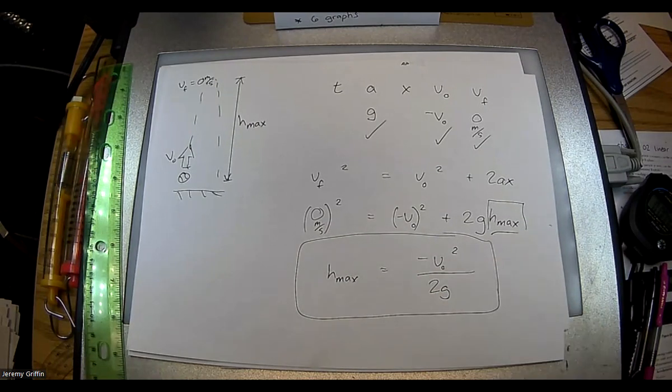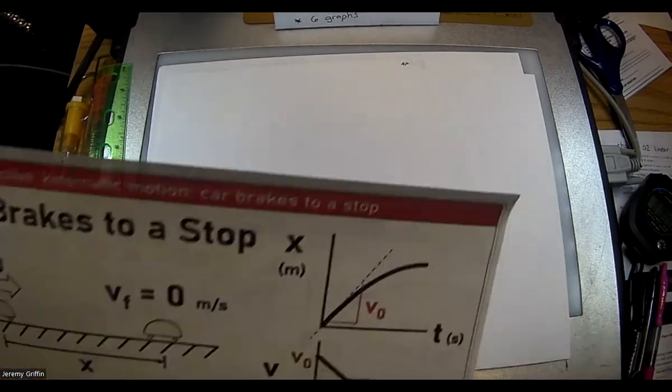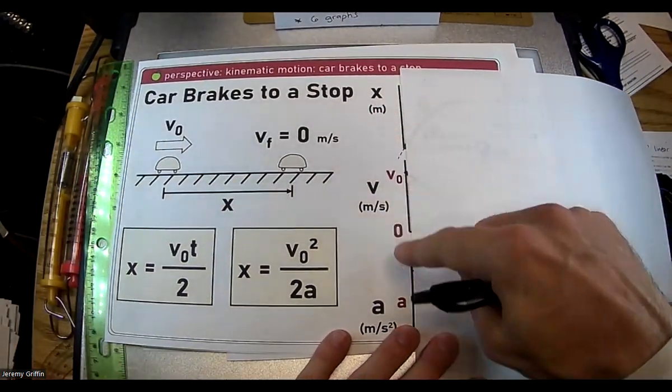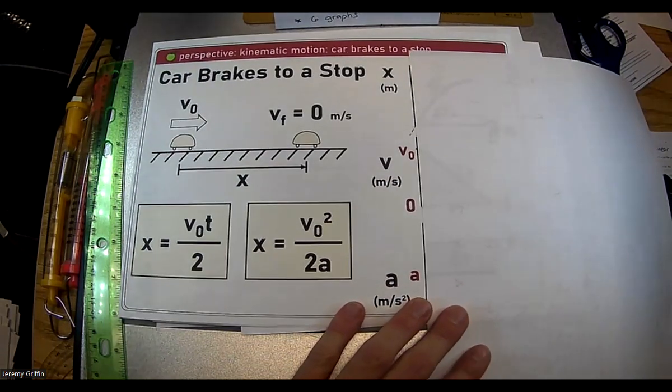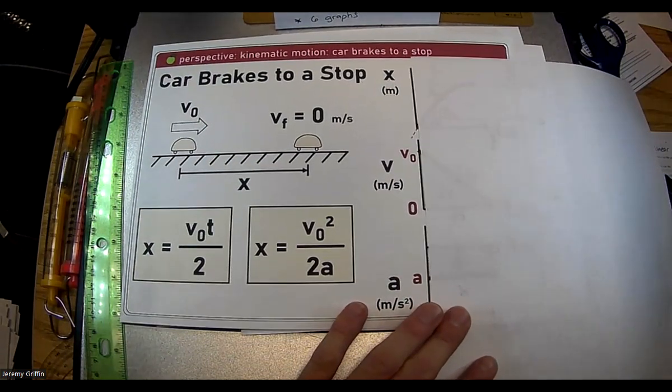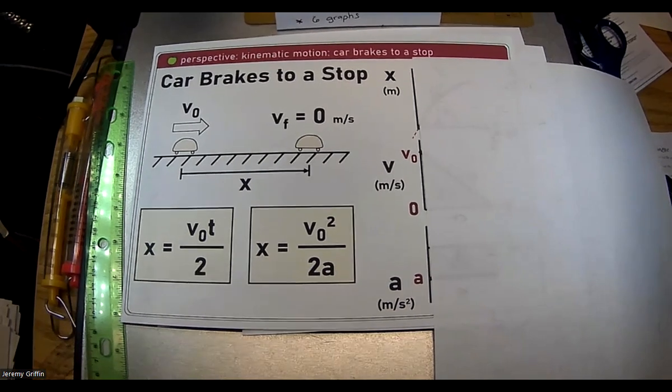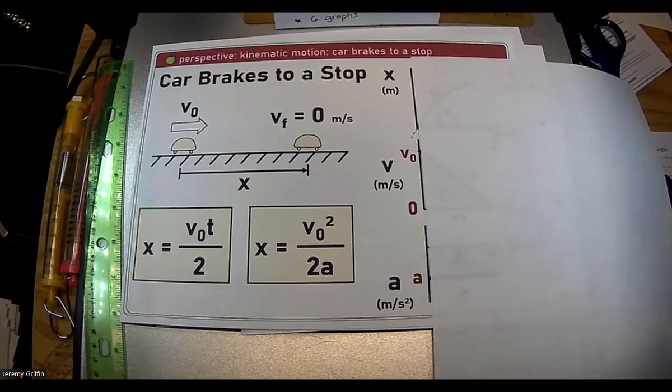Right, let's do here, I want to slip in a graph right here. Graph time. Oh, look, it's a scenario in X versus T, V versus T, A versus T. Hey, we did a bunch of these back before the hurricane. So, car brakes to a stop. Oh, you guys draw those 3 graphs before I reveal the answers, right? And really think critically, really try to get to the answer. If you can get the answer before I show you, that's a good sign.